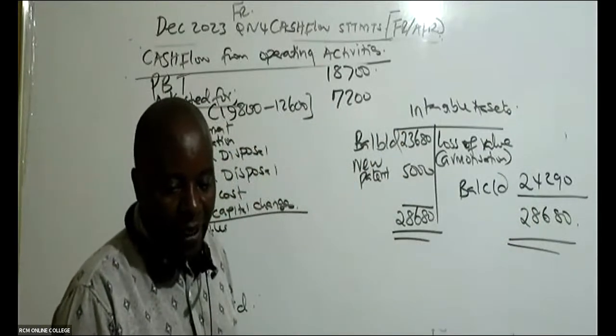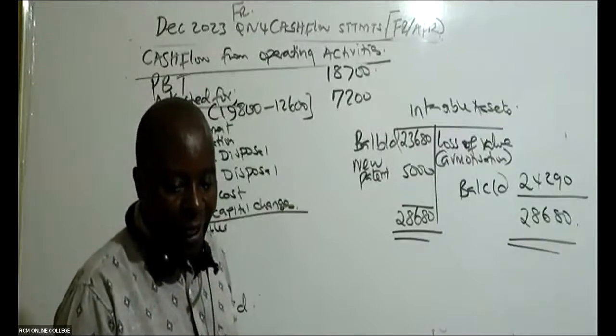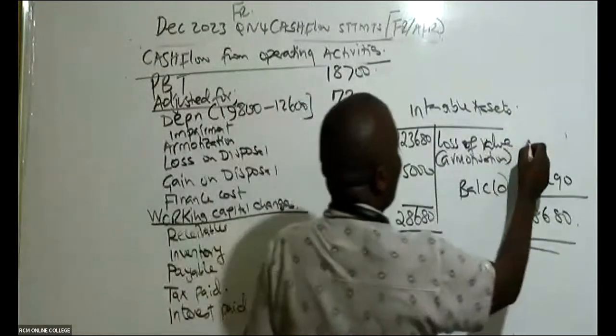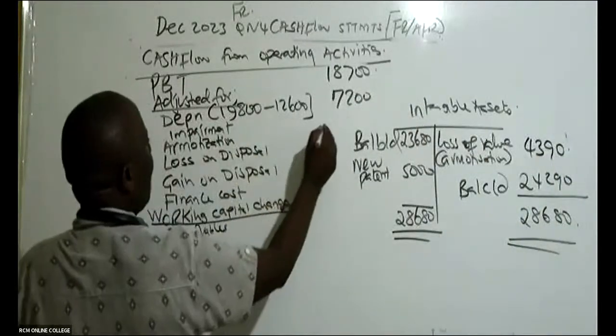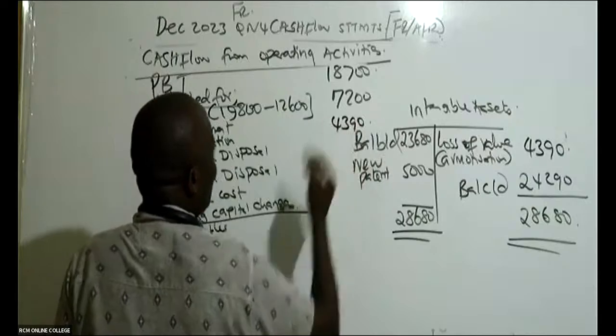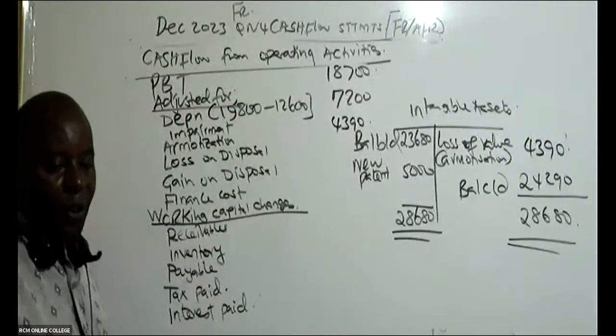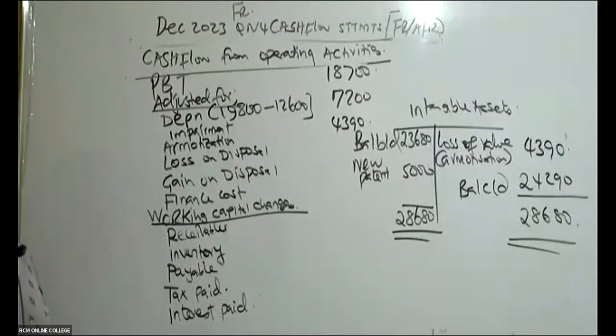Yes, I can see from Joanne, 4,390. So this 4,390 is what I will bring here. Amortization, 4,390. That is what I will bring here.